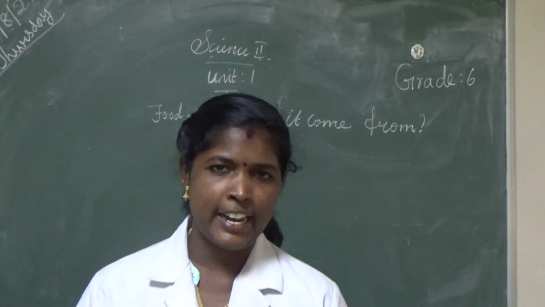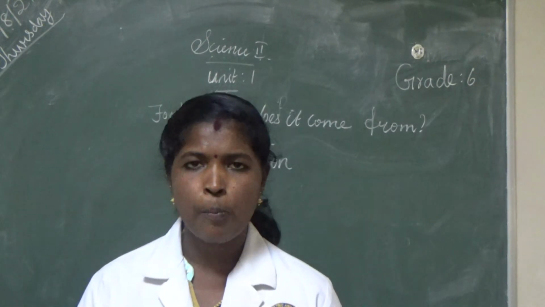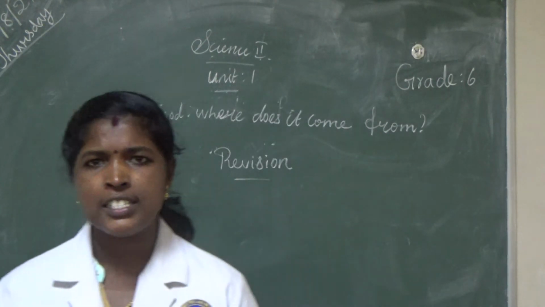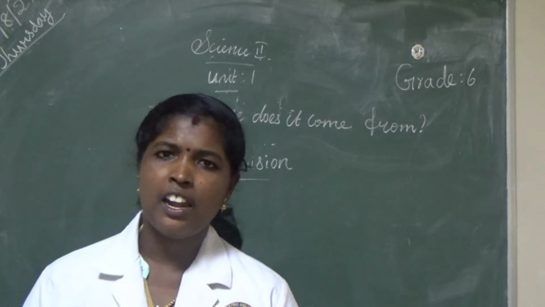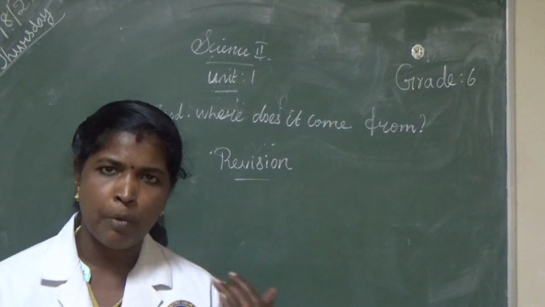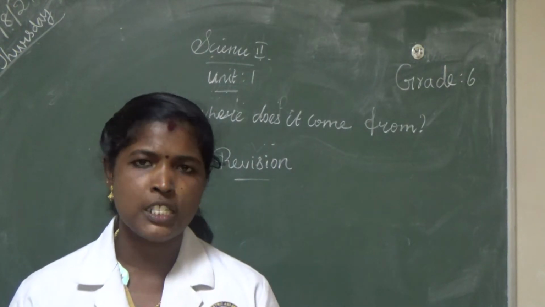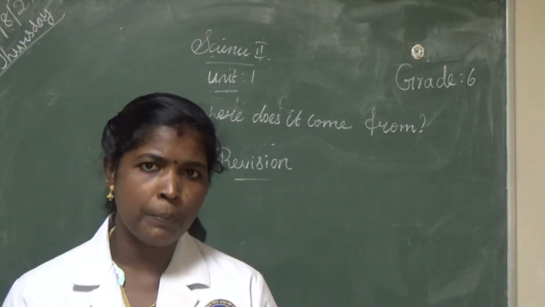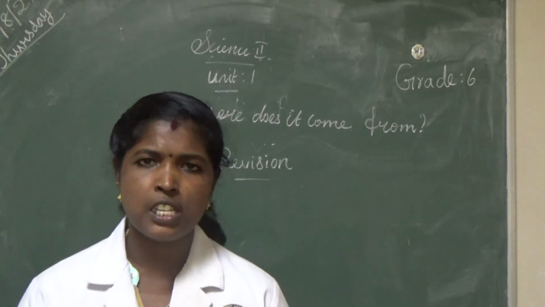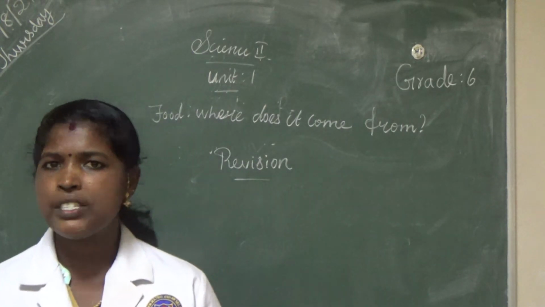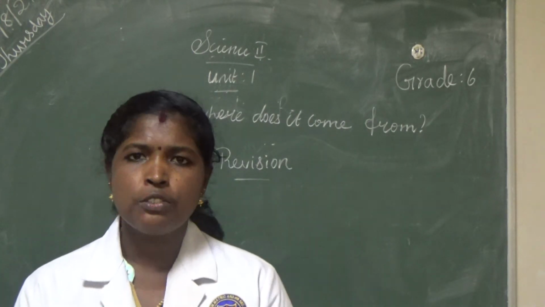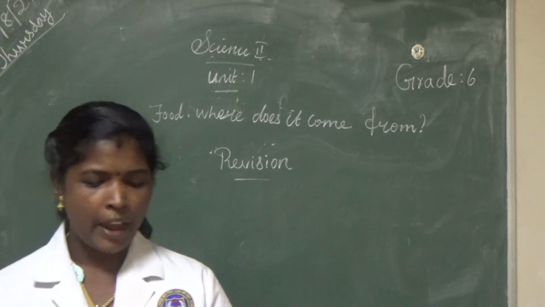Page number 18. What is the topic of the lesson? Food, where does it come from? Yes, last class we already discussed where food comes from: plants and animal sources. After that we discussed the food habits of animals. Today we are going to revise the book back exercises.